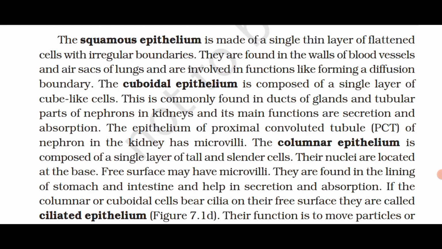This is commonly found in ducts of glands and tubular parts of nephron in kidneys, and its main functions are secretion and absorption. The epithelium of proximal convoluted tubule (PCT) of nephron in the kidney has microvilli.